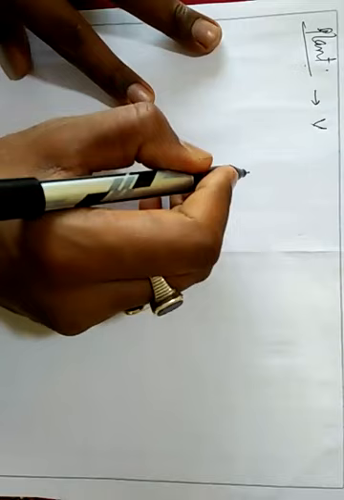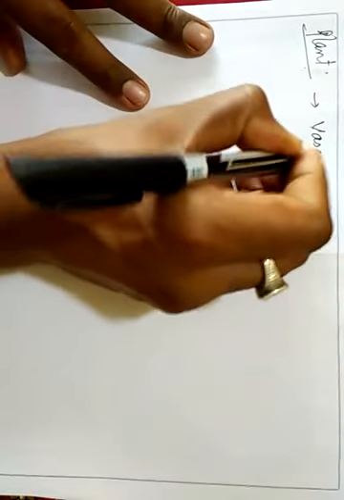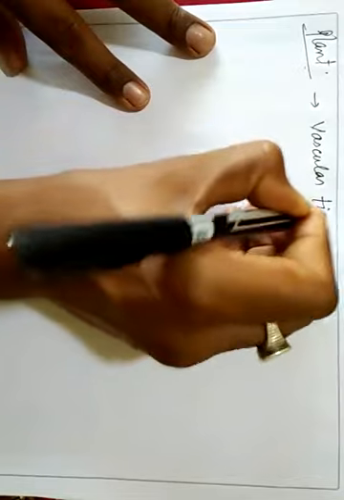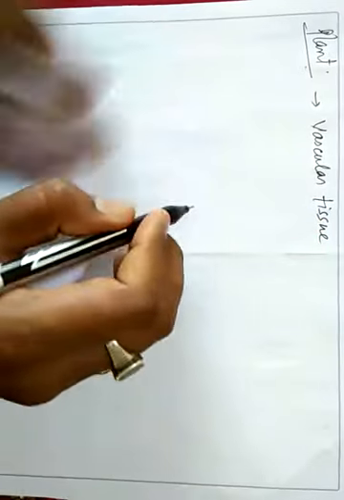Now I will take some more examples related to plants. Let us take examples in plants, the different types of cells and their functions. In plants, the most common and interesting tissue is the vascular tissue.